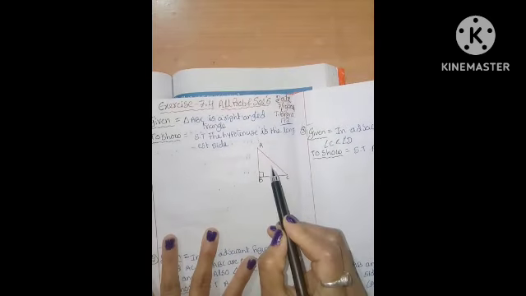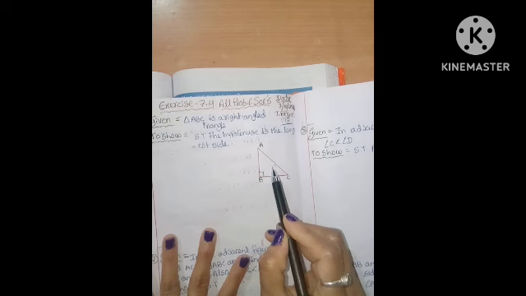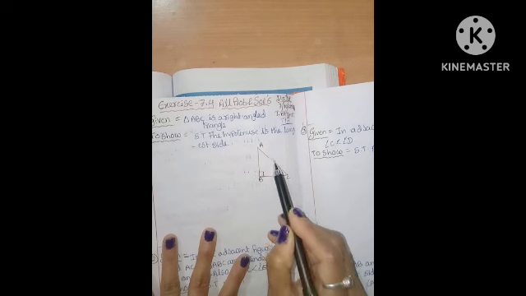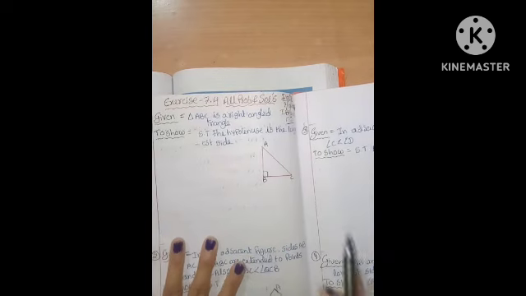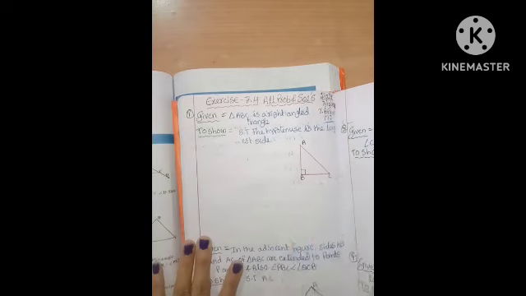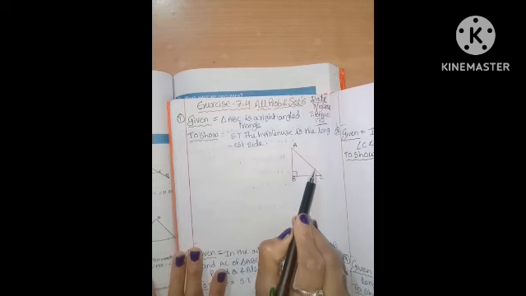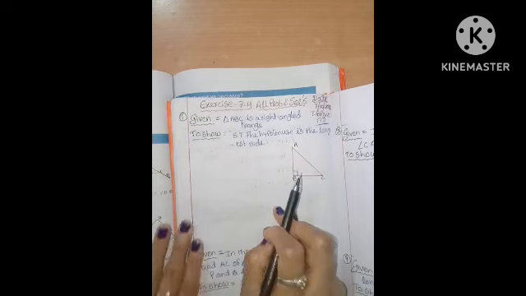You already learned in previous classes: whenever this symbol is given, the triangle is a right angle triangle, and the side opposite this symbol is the hypotenuse. We have to show that this side is the longest side.